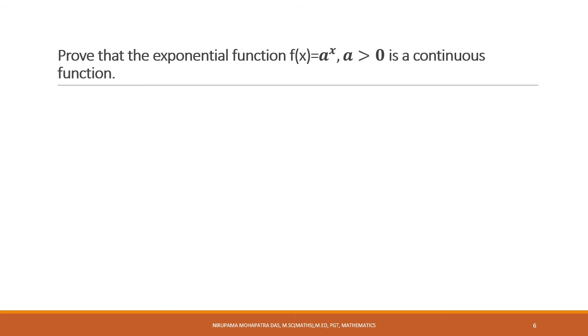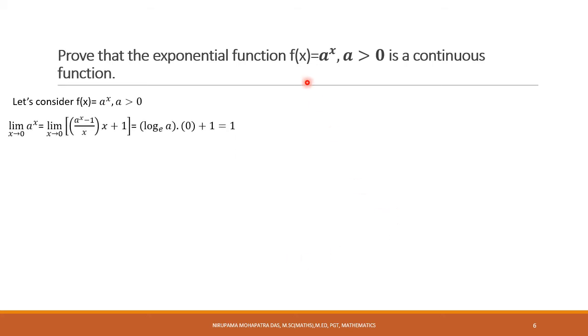Okay, next one is about exponential and logarithmic functions. Prove that the exponential function f(x) equal to a to the power x, where a is greater than 0, is a continuous function. Here a is the base of the exponential function, and a is greater than 0.